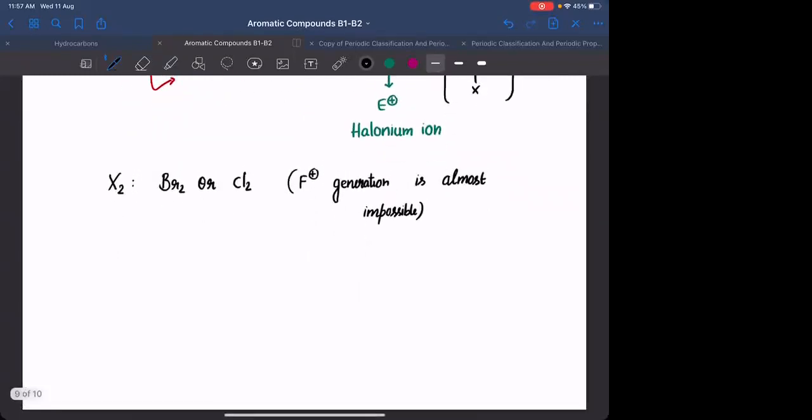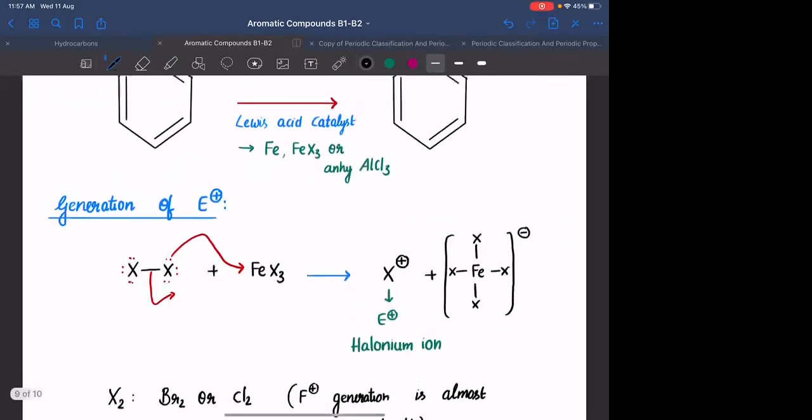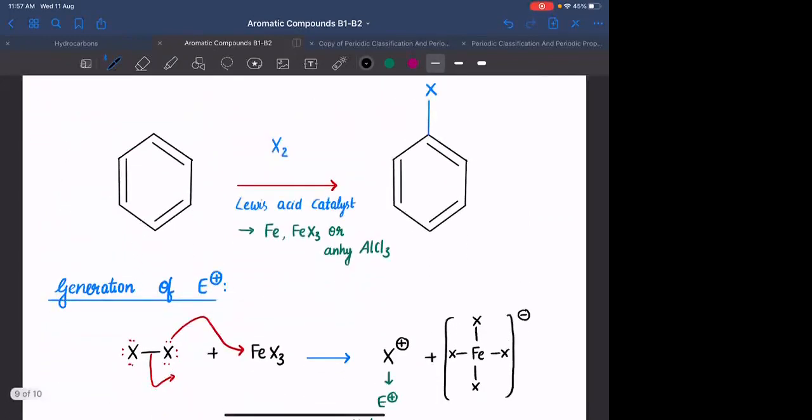Iodine के साथ क्यों नहीं करेंगे? With iodine, the reaction will be very slow, and यहाँ पे भी the reaction is reversible. The reaction is slow and reversible. Reason, the byproduct obtained in this reaction is HX.